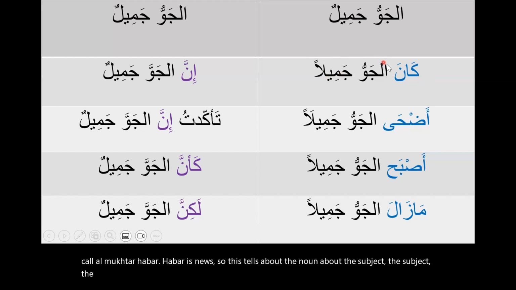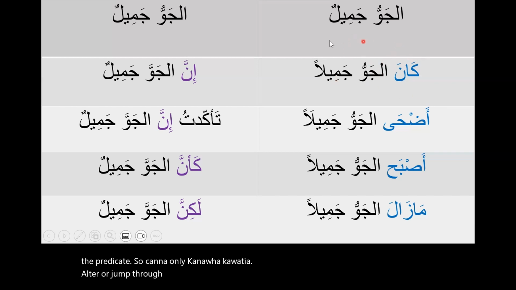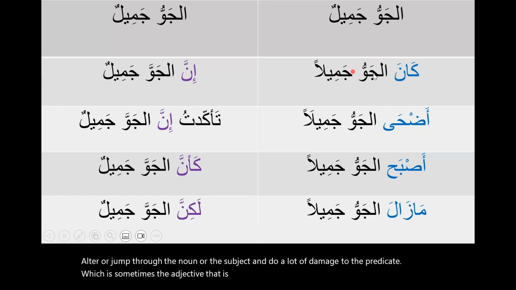Only كان وأخواتها alter the noun and do a lot of damage to the predicate, which is sometimes the adjective describing the noun. كان الجو جميلا. The weather was beautiful.